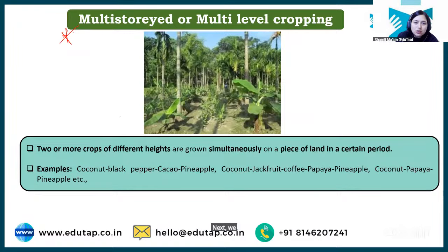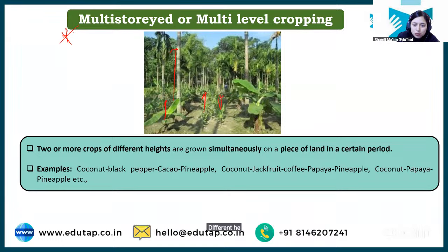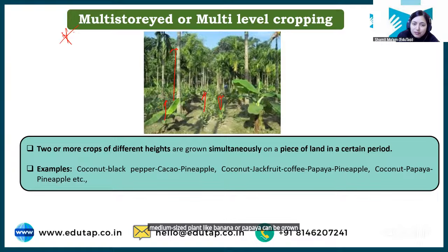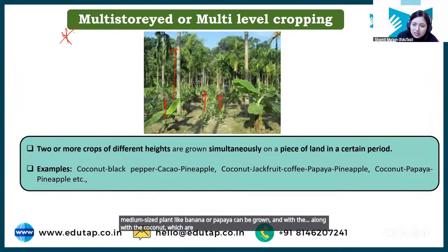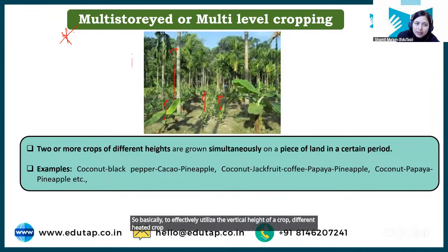Next we have multi-story or multi-level cropping. Multi-story क्या होता है students? When we are utilizing the vertical height of a crop. You can see different heighted crops are grown together on the same piece of land, and we are utilizing the vertical space. ठीक है, तो shade loving plants will be grown at the bottom. After that some medium sized plants like banana or papaya can be grown, along with the coconut which are tall plants, right? So basically to effectively utilize the vertical height, different heighted crops are grown together. That is known as multi-storied or multi-level cropping system.